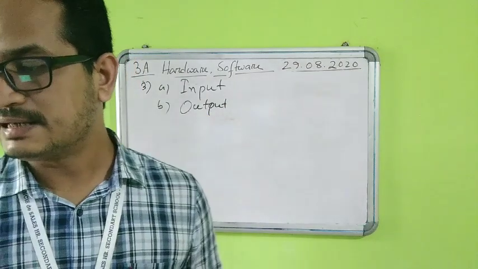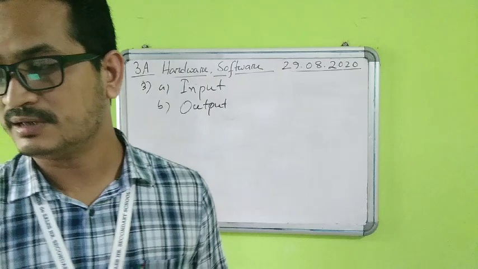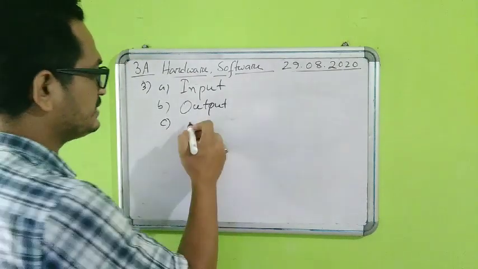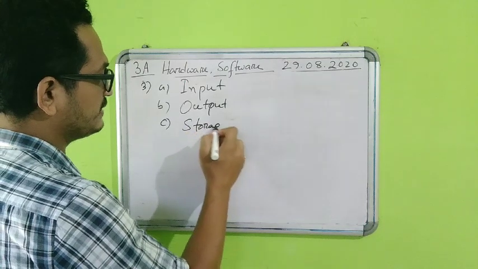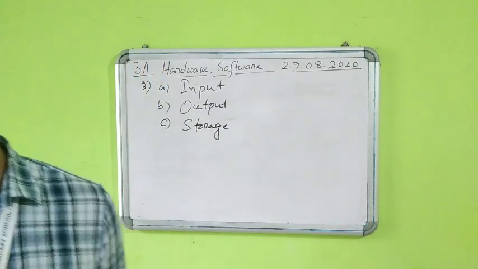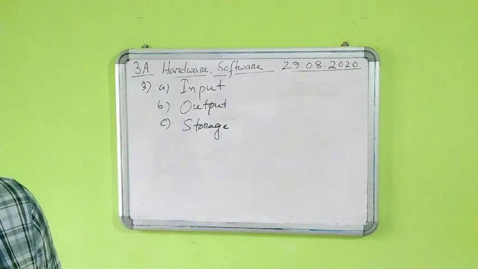Then number C, any hardware that stores information is, now that is a new one, called a storage device. So that is storage device. Fine, so this is question number C. So please copy down this one.